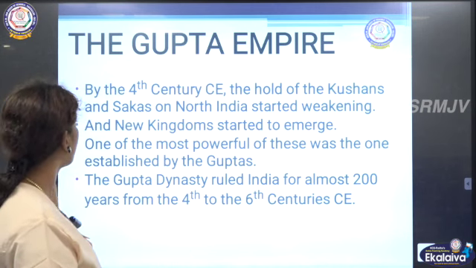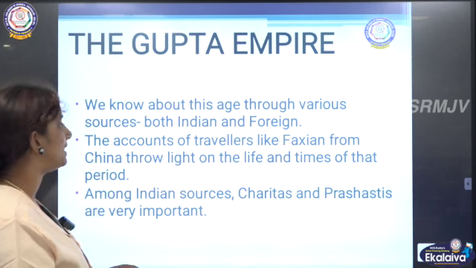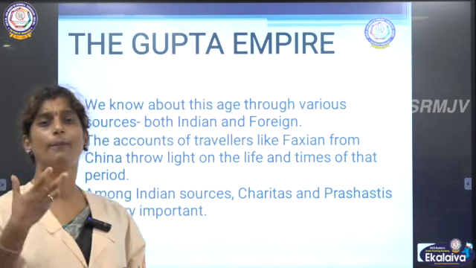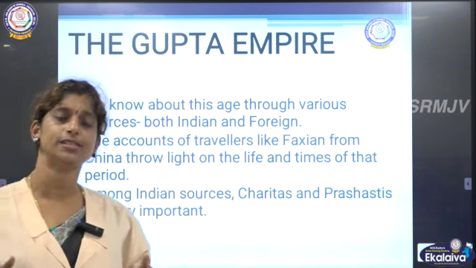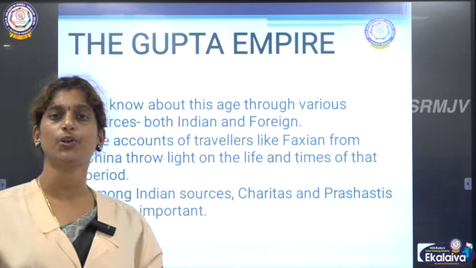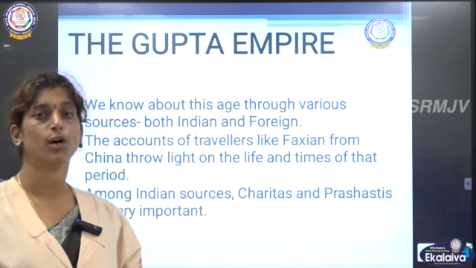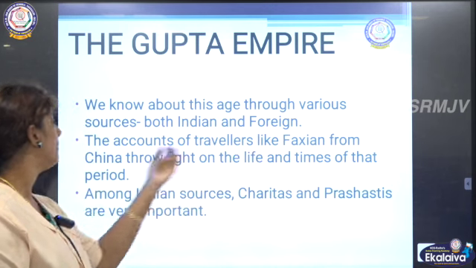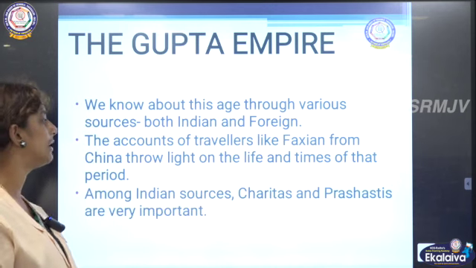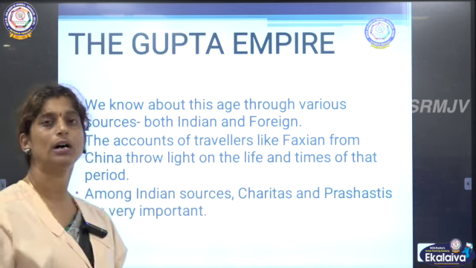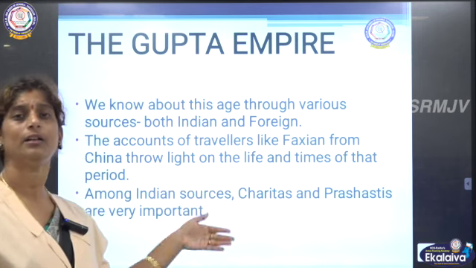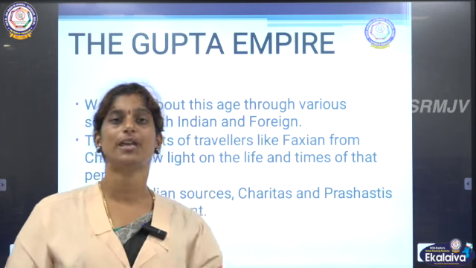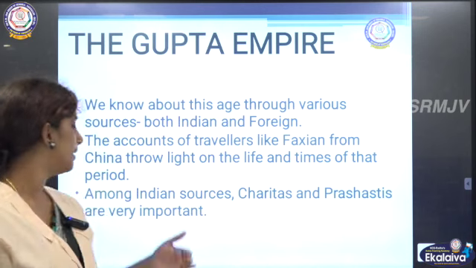So this Gupta dynasty was there in our country for almost 200 years, and we know about this age through various sources. We have got to know about this Gupta period through various sources. It could be an Indian source or even a foreign source. The accounts of travelers like Fa-Hien from China throw light on the life and times of that period. Fa-Hien was the important traveler from China who visited our country during the Gupta period.